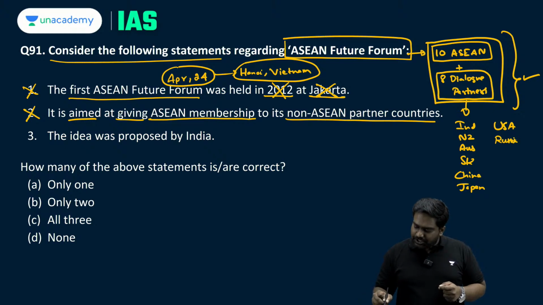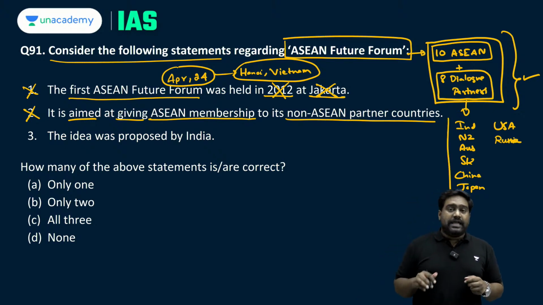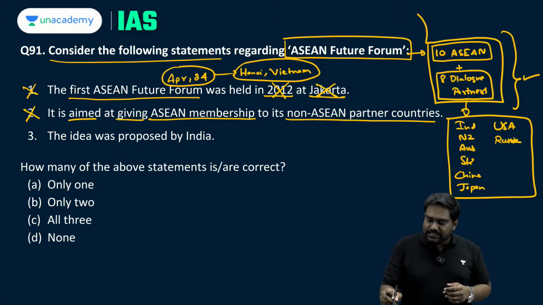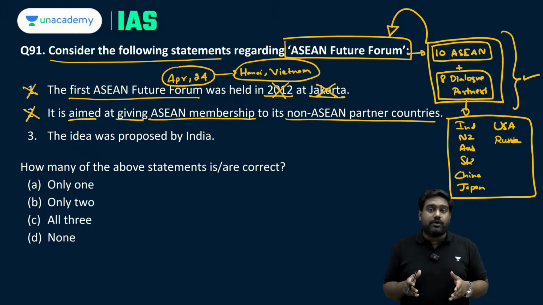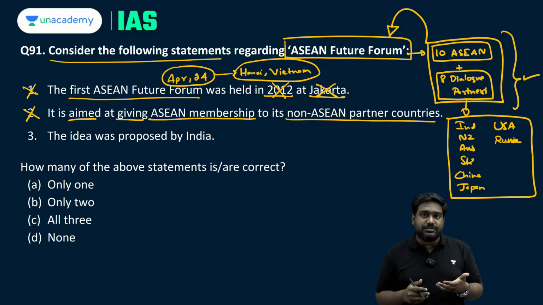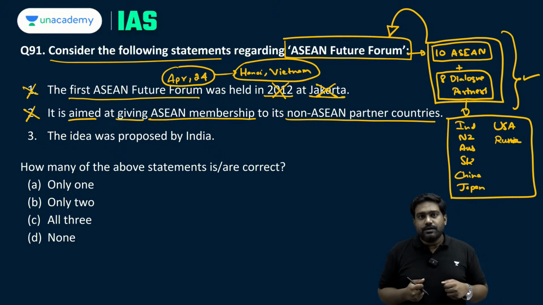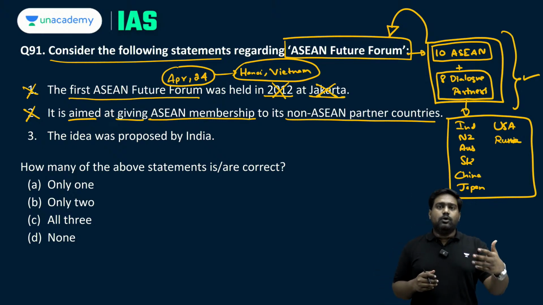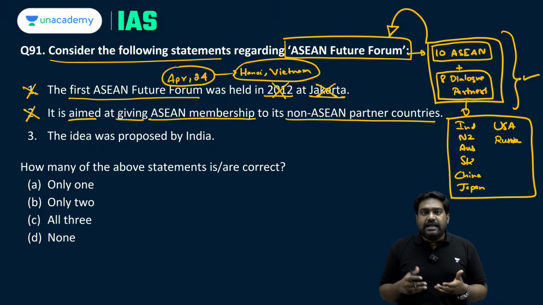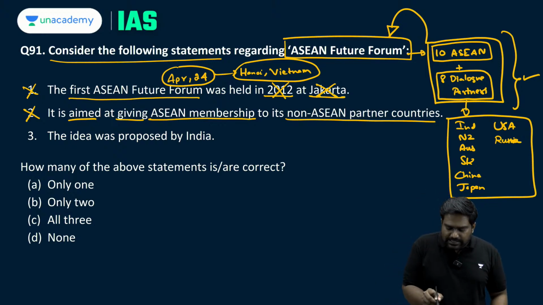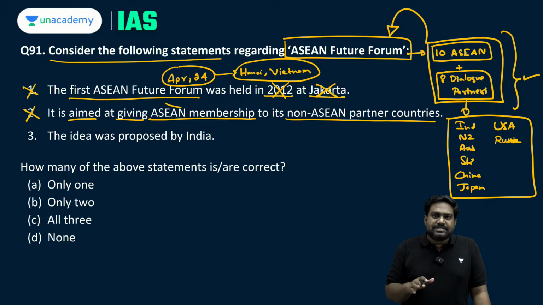These 8 major powers of the Indo-Pacific enjoy the dialogue partner status with ASEAN, and it has brought these countries together under ASEAN Future Forum to look at the future of relations between the ASEAN group and its 8 dialogue partners. The purpose here is to look at a sustainable way of building the relationship between ASEAN countries and these 8 dialogue partners. So there is no proposal to give ASEAN membership. That doesn't make any sense. So second statement is wrong.